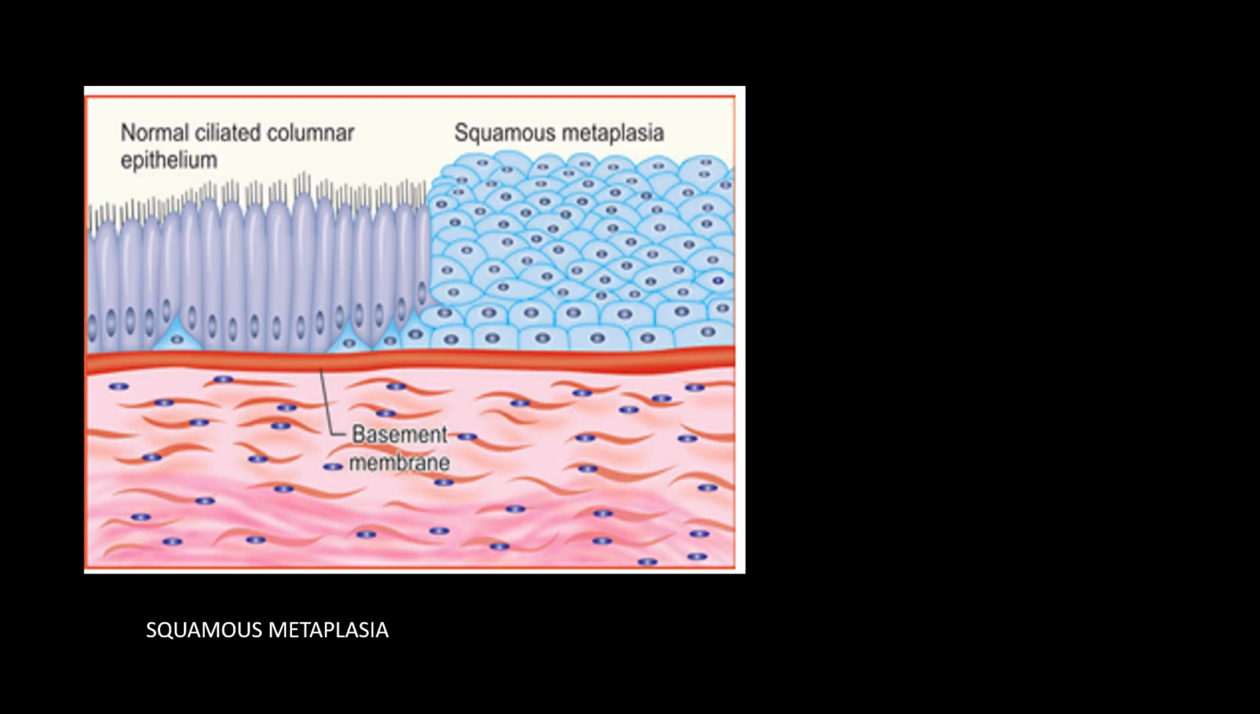So what is the type of metaplasia? It's squamous metaplasia. It is a type of metaplasia that is formed when the columnar epithelium is converted to squamous epithelium. So this diagram is just a brief illustration of squamous metaplasia, and I hope it's helpful.